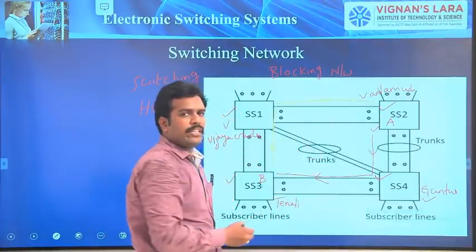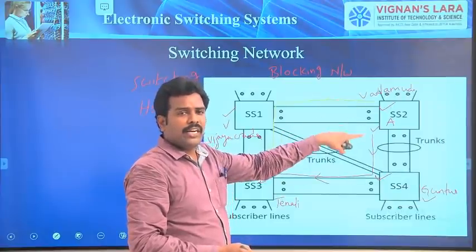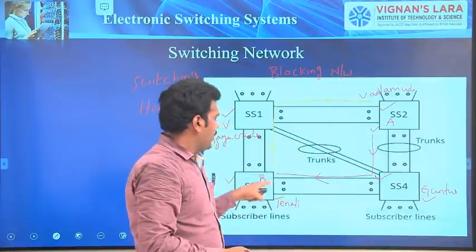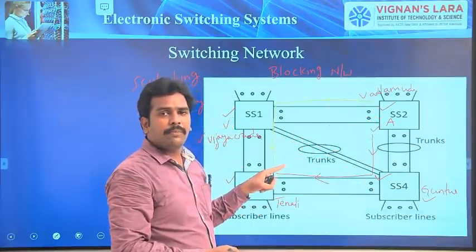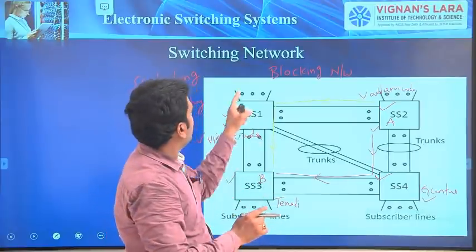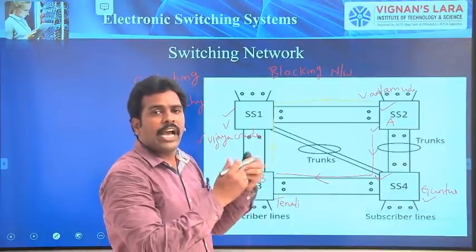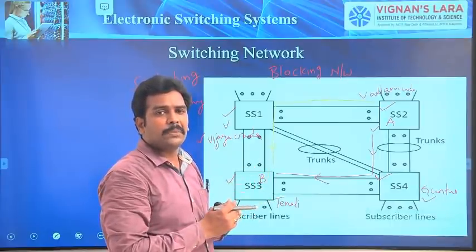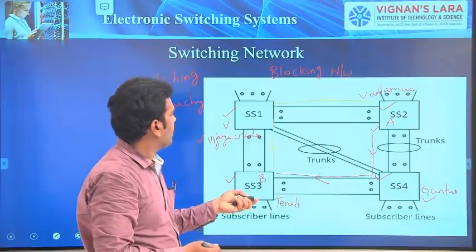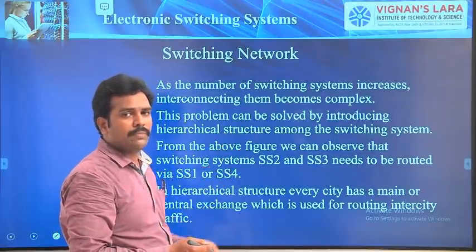Based upon the traffic density, the exchange may route this call via S2, S1, S3 or S2, S4, S3. The final objective is we should not lose any call. This comes under the concept of switching network, which follows some switching hierarchy to establish a connection from one exchange to another exchange. This is what we discuss now.